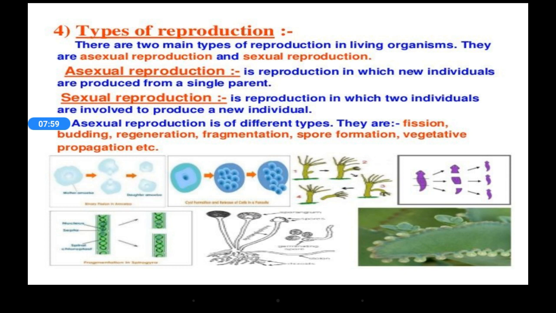We need to study this in detail. And asexual reproduction is of different types, which we already learned: fission, budding, regeneration, fragmentation, spore formation, and vegetative propagation.